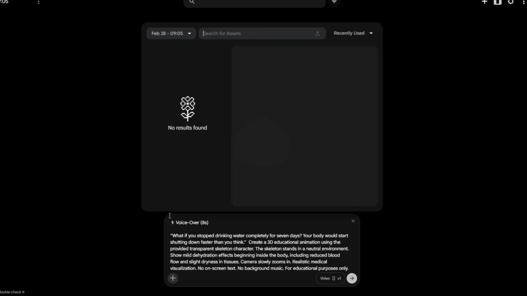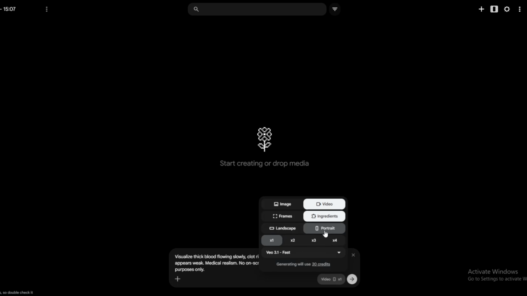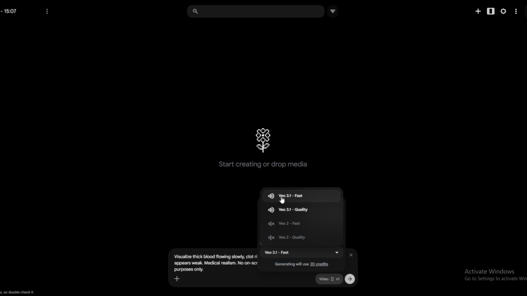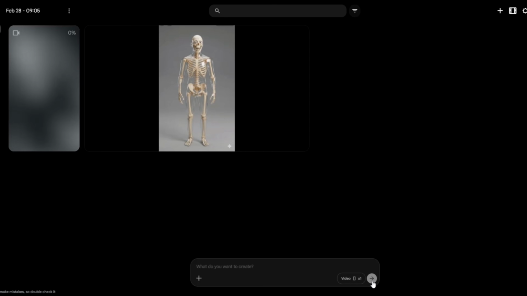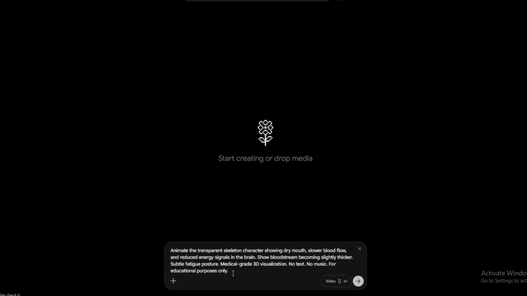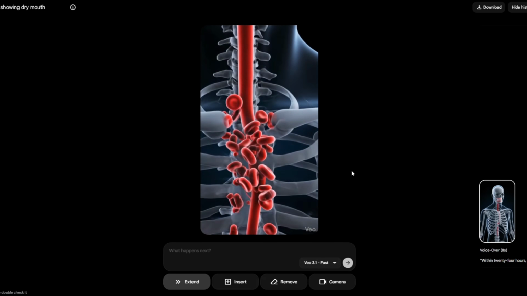Using this plus icon, upload your skeleton character. I will also give this character in the description. Now select the aspect ratio as 9:16. Then select output count as 1. In the model, choose VO 3.1 fast. Finally, run the prompt. In a short time, your video will be generated like this. In the same way, copy-paste all scenes from ChatGPT and generate the videos using Google AI Studio, which is completely free. Now we will edit the video.